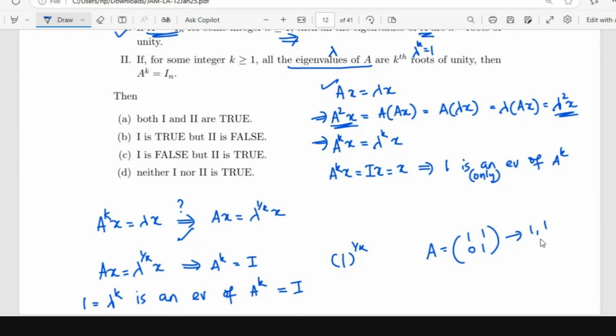So I can take any k, say, let's take k equal to 2. Are these second roots of unity? Second roots of unity means x squared equals 1, which gives 1 and minus 1.